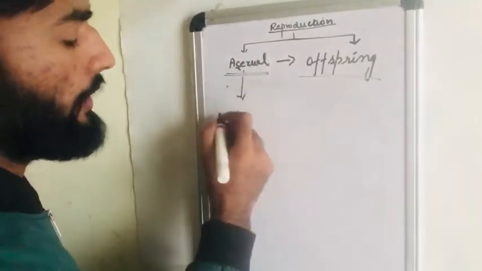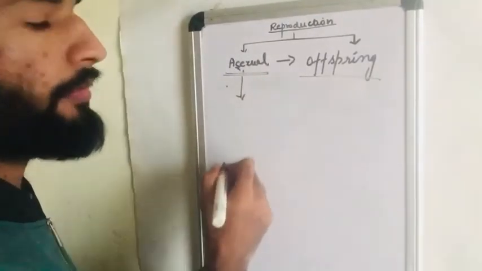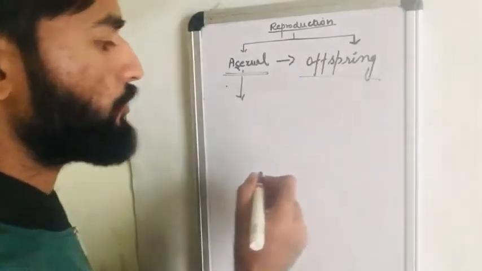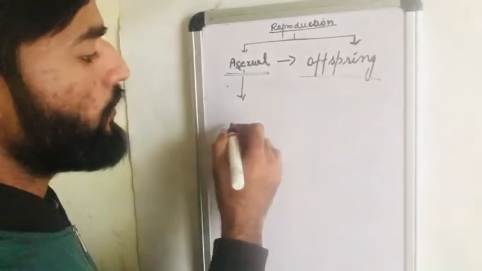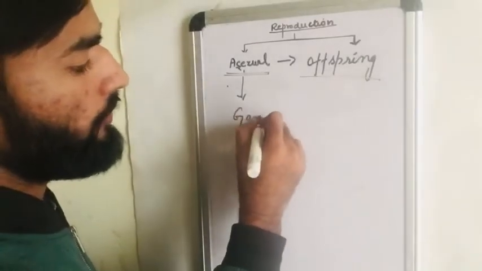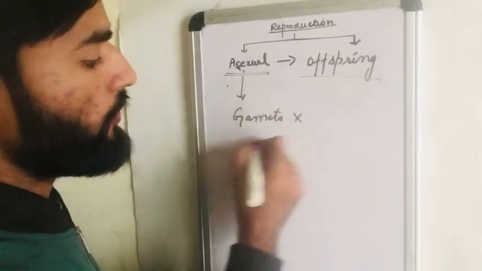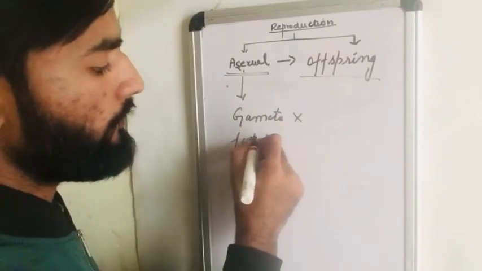There is a variety of asexual reproduction, but before talking about the various types, let's talk about the characteristics of asexual reproduction. If there is no gamete formation, it means there is no fertilization.